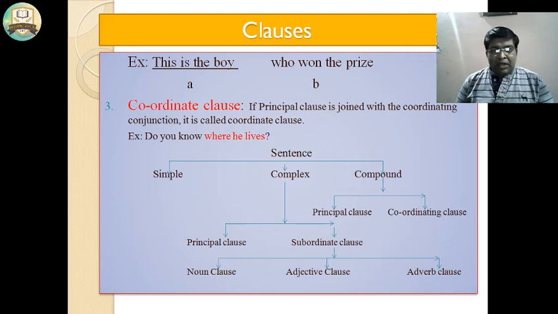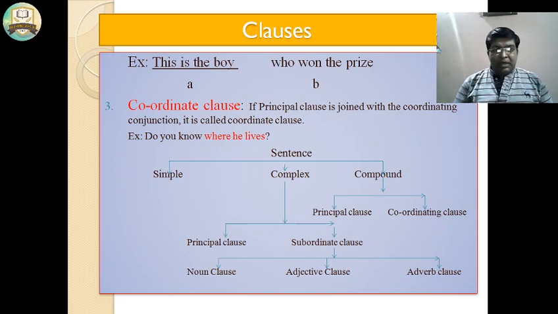Now, have you seen the chart? There are three types of sentences here: simple, complex, compound. A compound sentence joins principal clauses with a coordinating clause. A complex sentence has a principal clause and a subordinate clause, and the subordinate clause has three types: noun clause, adjective clause and adverb clause.